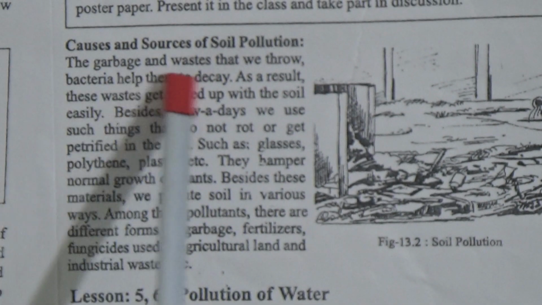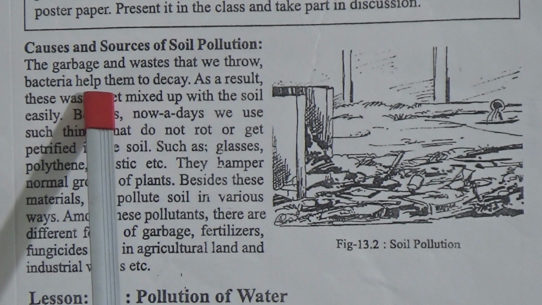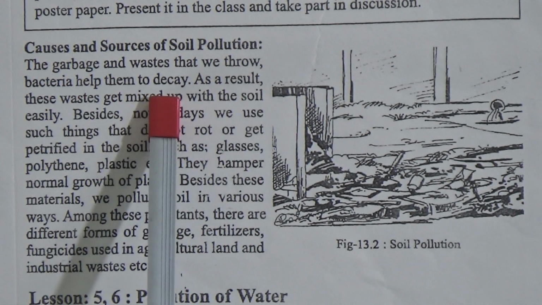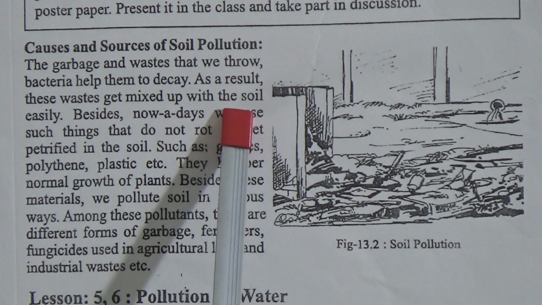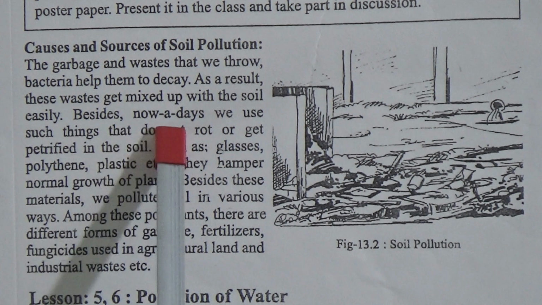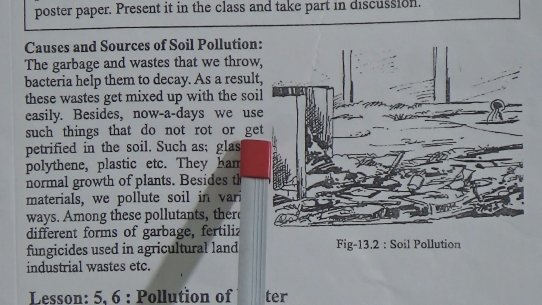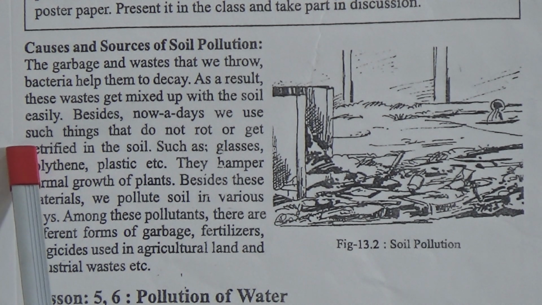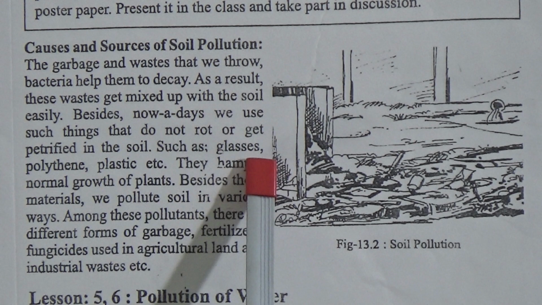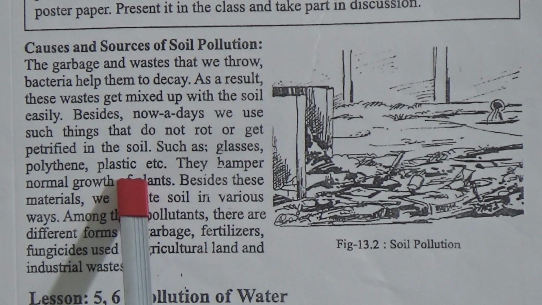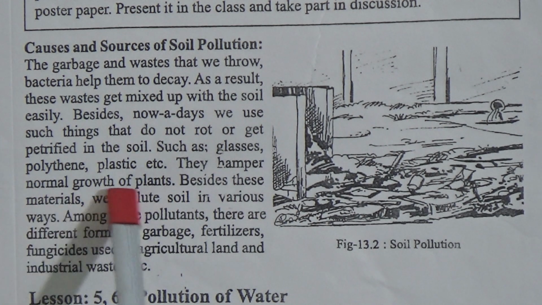The garbage and wastes that we throw, bacteria help them to decay. As a result, these wastes get mixed up with the soil easily. Besides, nowadays we use such things that do not rot or get petrified in the soil, such as glasses, polythene, plastic, etc. They hamper normal growth of plants.